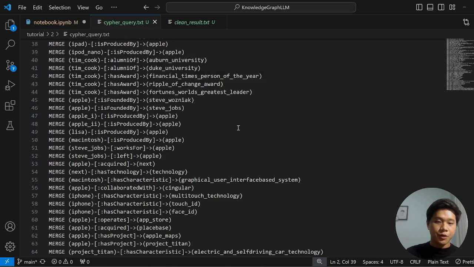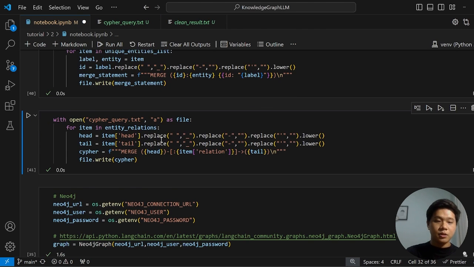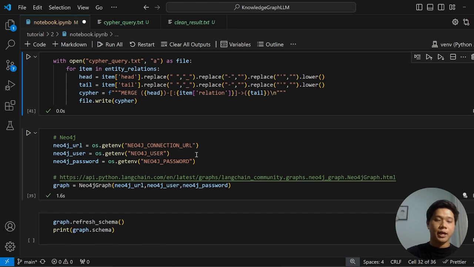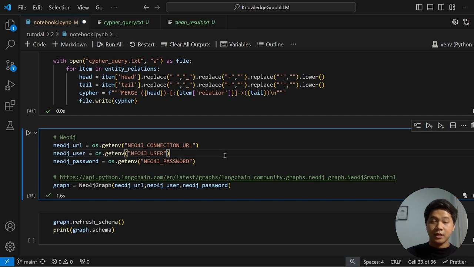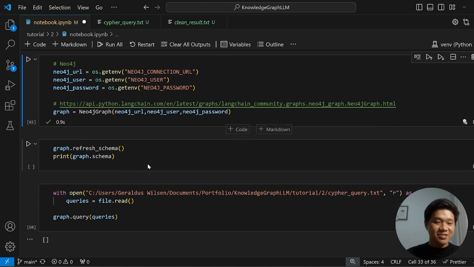If you see here, we have this. For example, Apple operates App Store, and Apple has Project Apple Maps. Project Titan has characteristic self-driving car technology, which is perfect. So the last thing to do is to connect to our Neo4j database. I'll go directly into connecting it, but if you want to know how to set up a Neo4j database, please watch my first video.